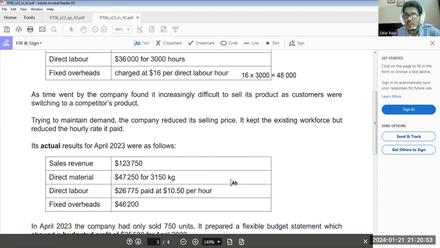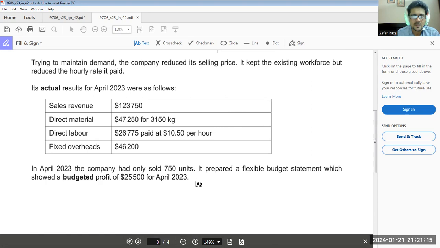Now, as the time went by, the company found it increasingly difficult to sell its product as customers were switching to a competitor's product. Trying to maintain demand, the company reduced the selling price. It kept the existing workforce but reduced the hourly rate it paid. Its actual result for April 2023 was as follows: sales revenue with the reduced selling price and reduced direct labor payments, direct material, direct labor, and fixed overhead 46,200. In April 2023, the company had sold only 750 units. It prepared a flexible budget statement which showed a budgeted profit of 25,500.